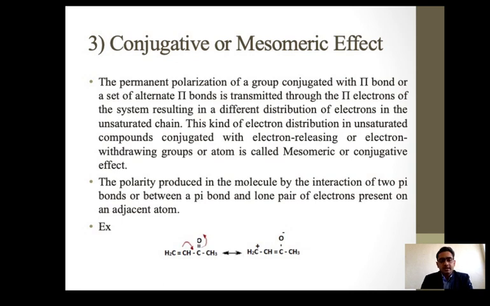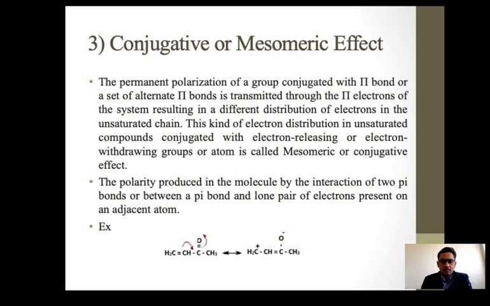Here one example is given. An alpha beta unsaturated carbonyl compound is there. The carbonyl is electron withdrawing in nature. The double bond is adjacent to it, and it can move that particular electron cloud towards itself by direct donation, a complete donation of electrons, and formation of one of the resonance structures.